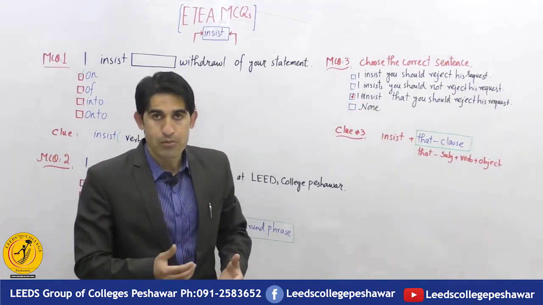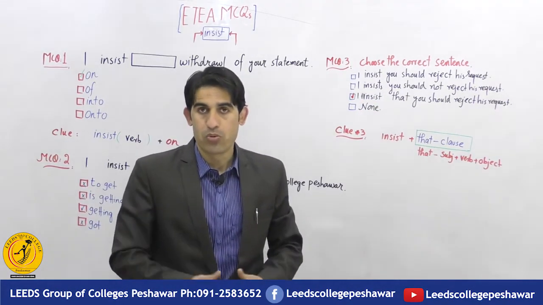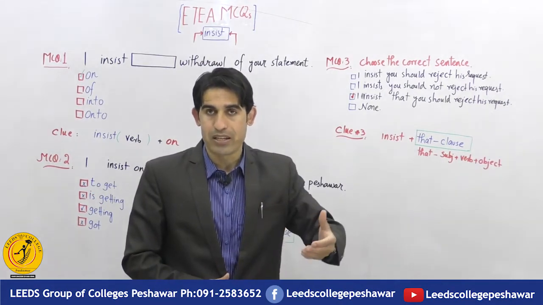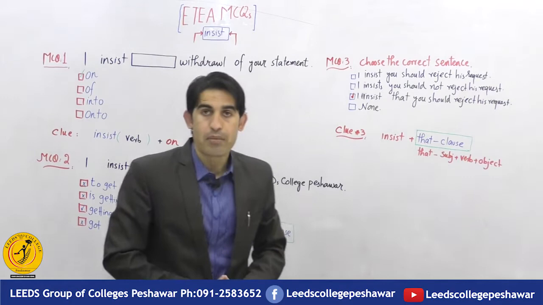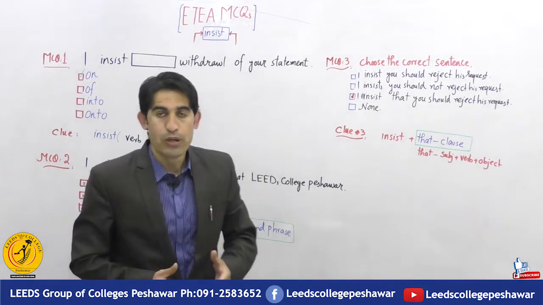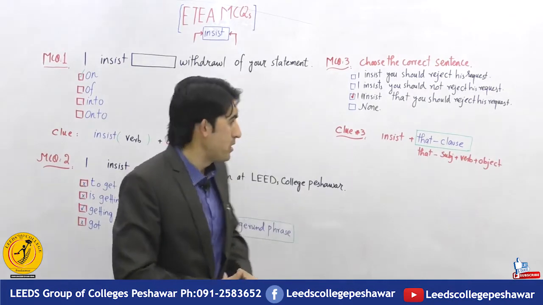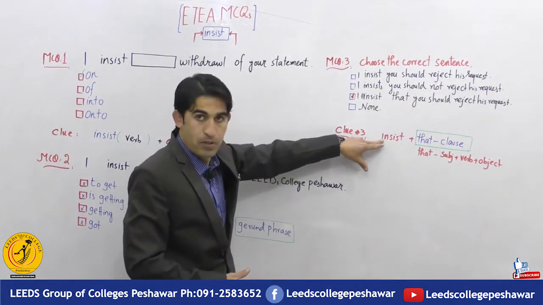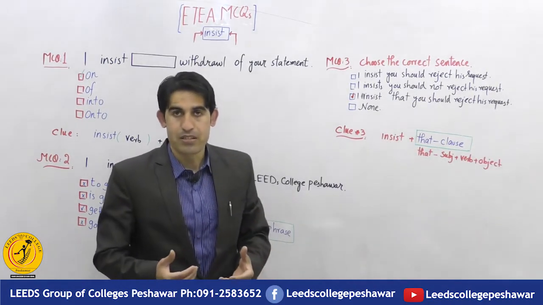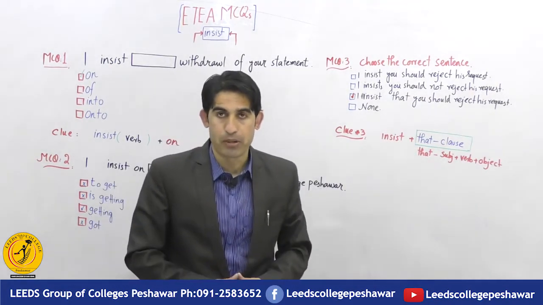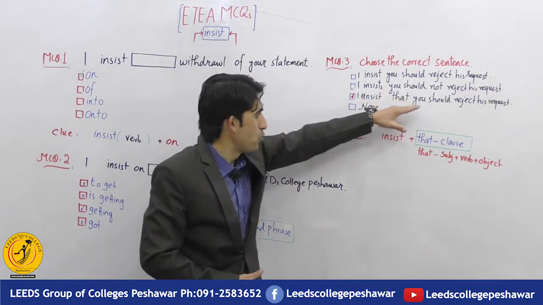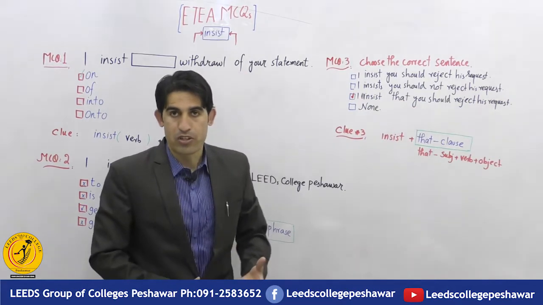Sometimes a sentence has more than one clause. Right here we have 2 clauses: I insist, and the second is introduced by that. Remember that if we have insist in the first clause, it will be followed by a that clause. Right here in C, insist is followed by a that clause, and a clause means a part of a sentence having subject, verb, and object completion. So here we have the case: I insist that you should reject his request.